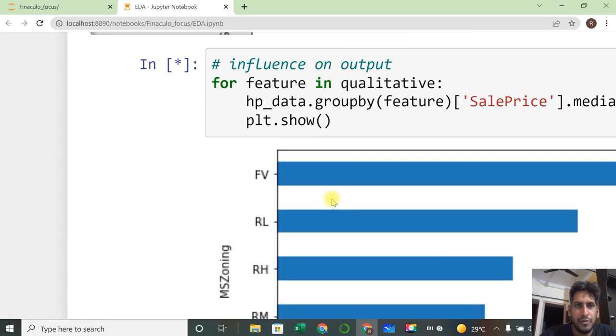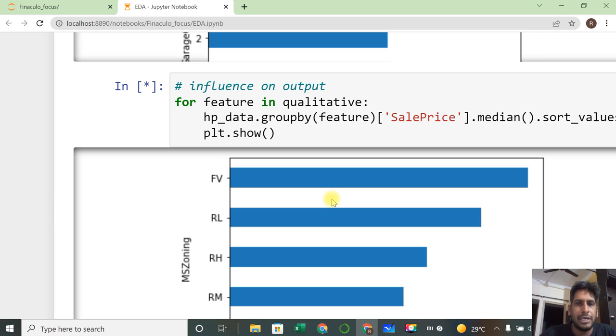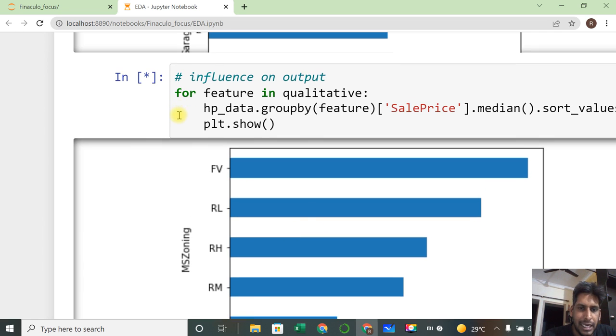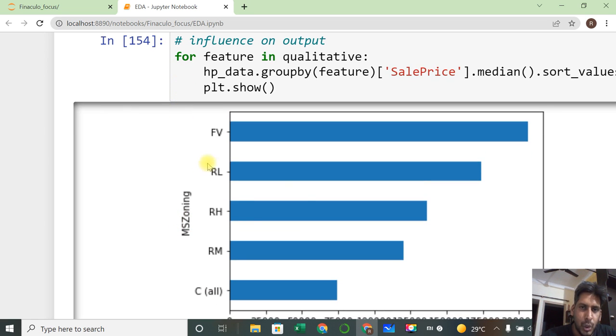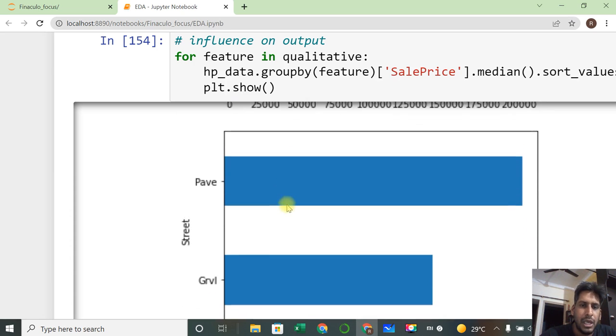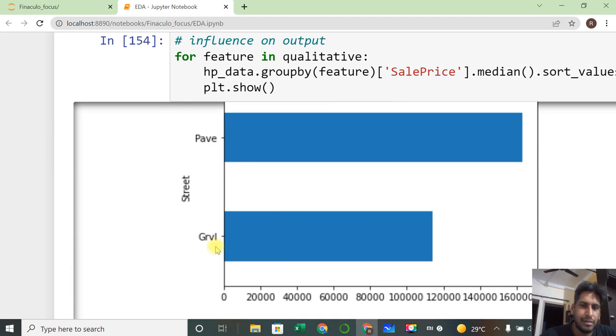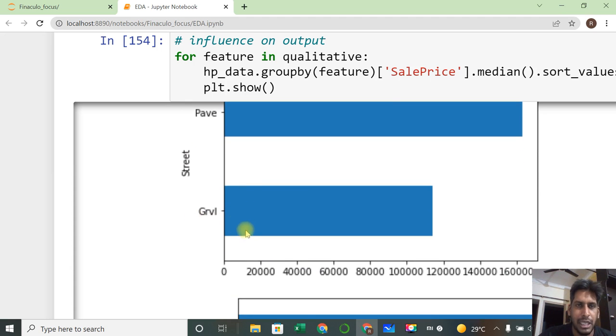Now if I do, I'll get it quickly, because qualitative variable will not have many values, right? For example, we can check MS zoning, which is influencing more, like front value. When street came, pave type of street will be preferred more compared to the gravel.